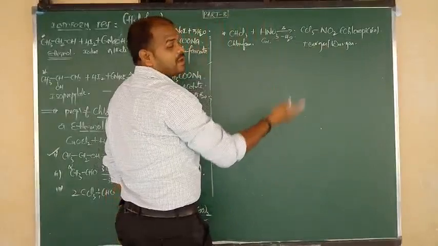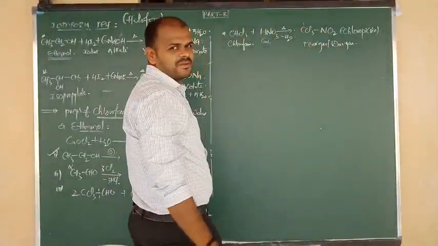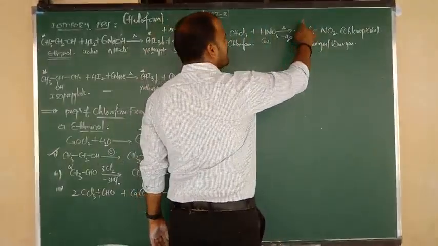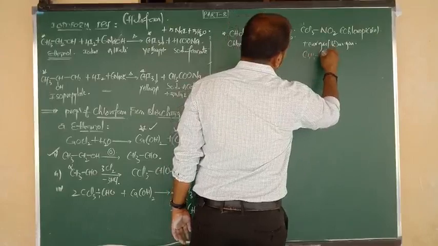What is the IUPAC name of such tear gas? So this is carbon number 1, only 1 carbon is there. So 1,1,1-trichloro.